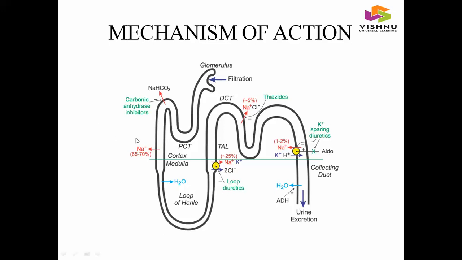And coming to the next class, carbonic anhydrase inhibitors. As the name indicates, it inhibits the enzyme carbonic anhydrase, which helps in the formation of H2CO3 from H plus and HCO3 minus.